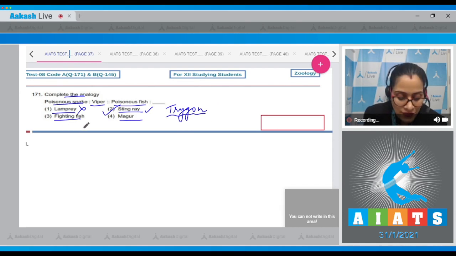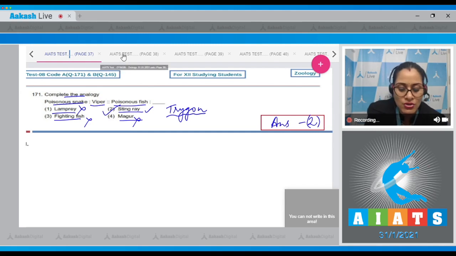Third option is fighting fish. It is a bony fish. This cannot be a correct answer. Magur is also a bony fish and it is not a poisonous fish. So this cannot be a correct answer. So the correct answer to this question is option number 2. Let's move on to the next question.